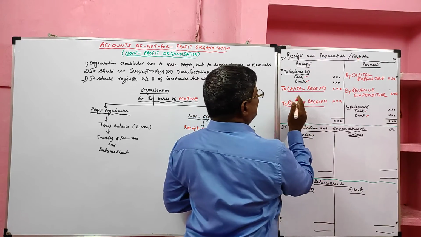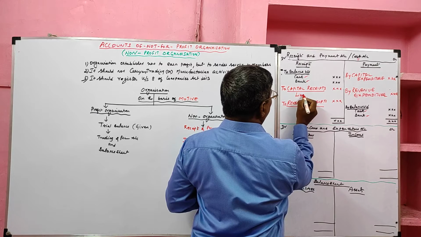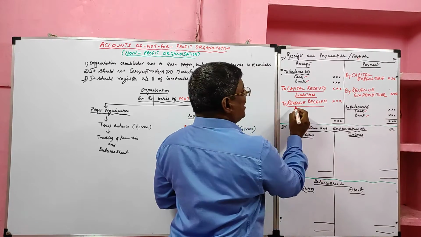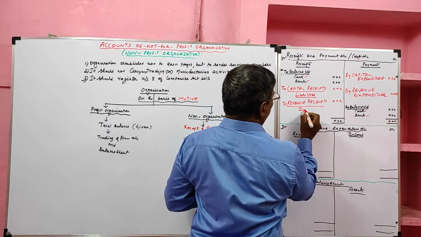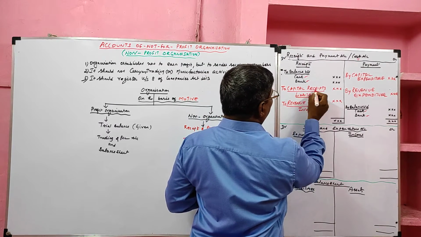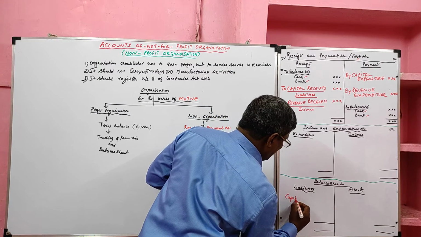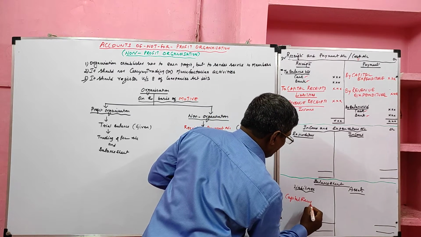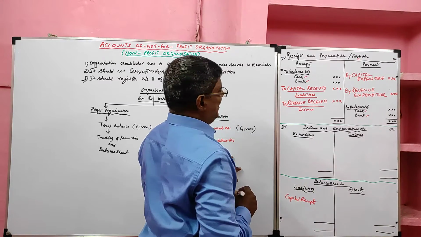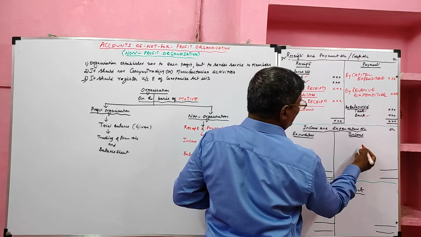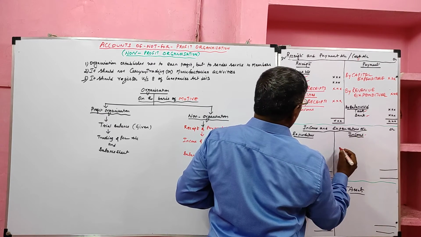What do you mean by capital receipt? Capital receipt is nothing but liabilities. Revenue receipt means income. So capital receipts are recorded in the liability side. Revenue receipts are recorded in the income and expenditure account, credit side, named income side.